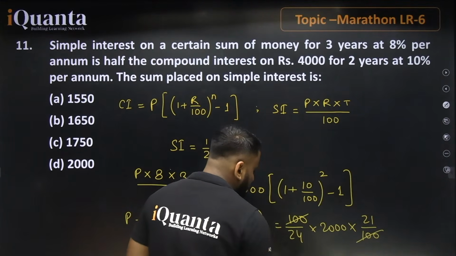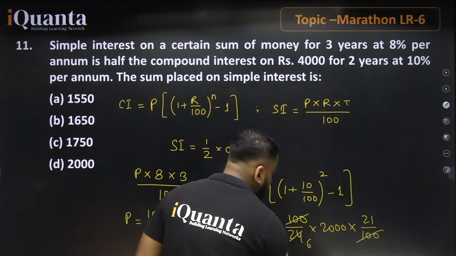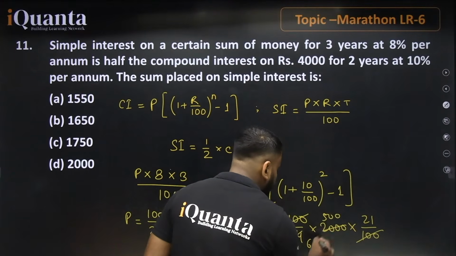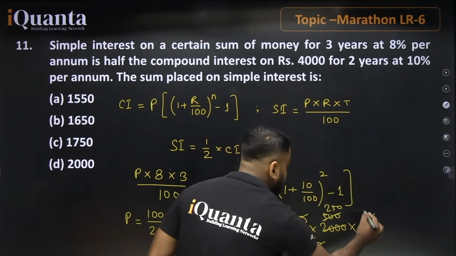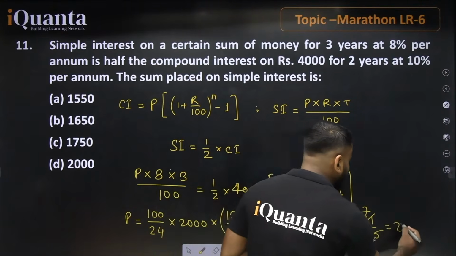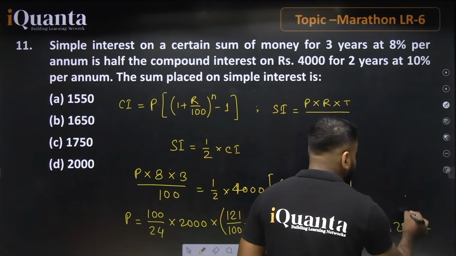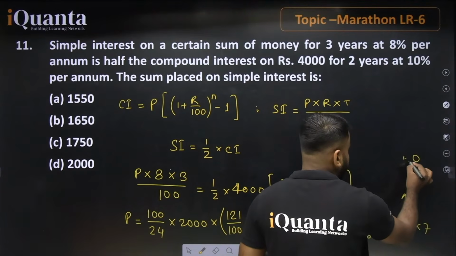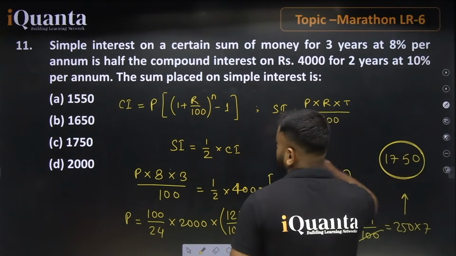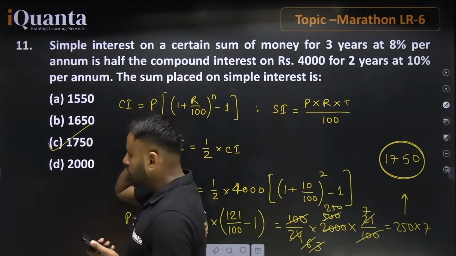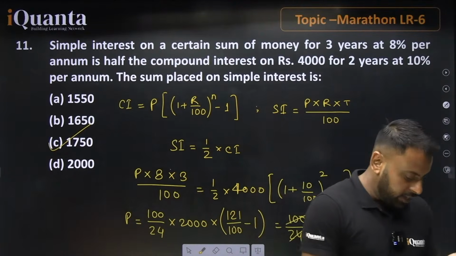And further talking about the portion 4, 4 6s are 24 and 4, this is 500, further 2 3s and 250, and further 3 7s. So basically 250 into 7 will be equals to what? 7 5s are 35, 3 remains, 7 2s are 14 and 3 is 17. 1750 is the right answer. Option number C for Chennai Super Kings is the correct answer for this question.